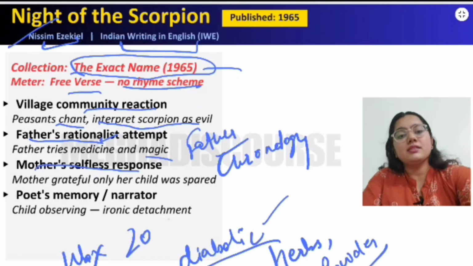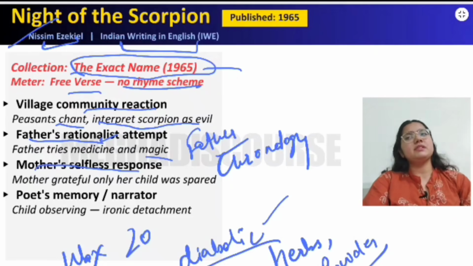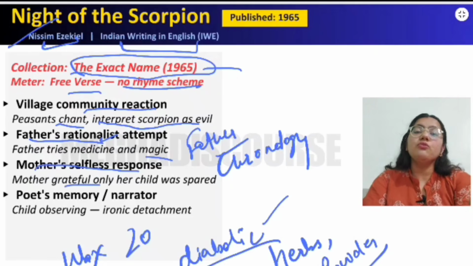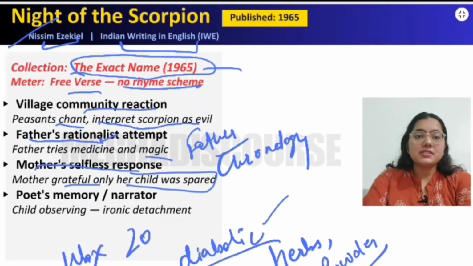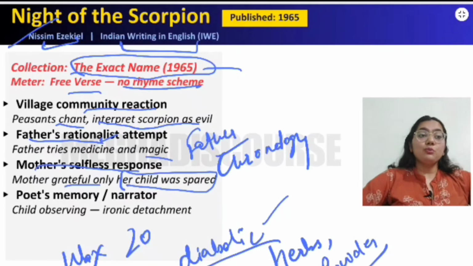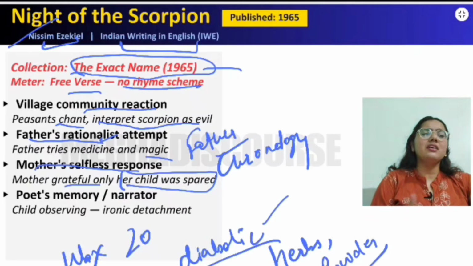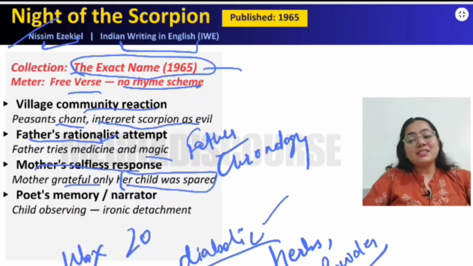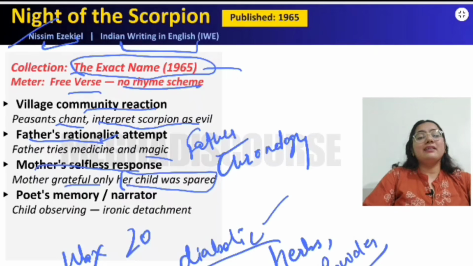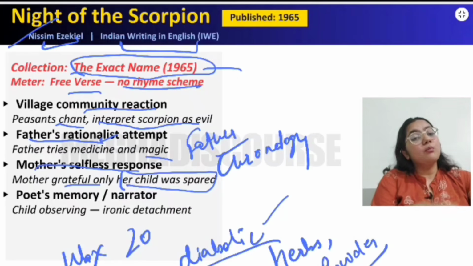But what happens after 20 hours? What happens? The sting gets healed, and she is grateful. Why? Because her child was spared. After a long process, her child is spared, and she is showing a motherly love: I do not care what happened to me, I'm fine, I'm happy, because this scorpion did not sting my boy or my son.